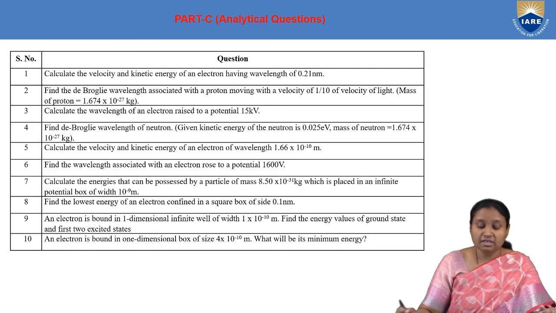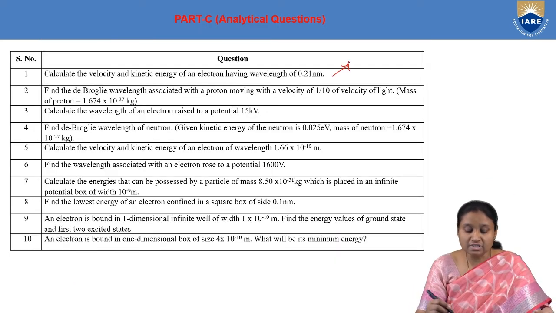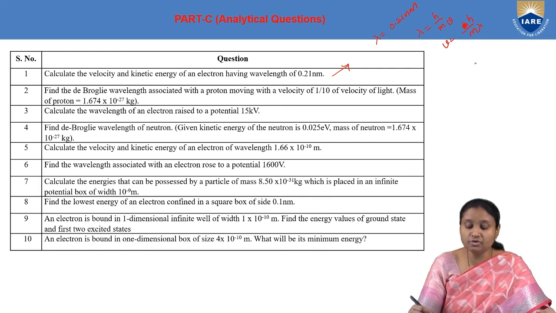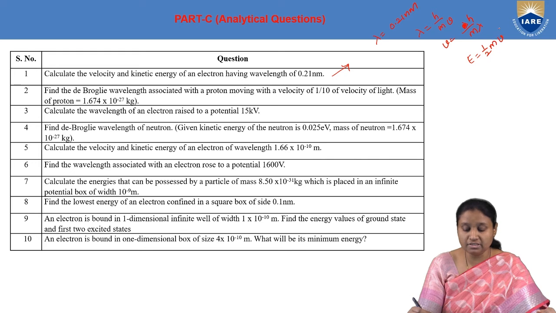Then coming to numericals. First numerical: calculate velocity and kinetic energy. Here the wavelength is given, lambda is 0.21 nanometer. We know that the de Broglie wavelength is h by mv. From this, velocity can be taken as v is equal to h by m lambda. And once we know velocity, how can we find kinetic energy? By using half mv square.